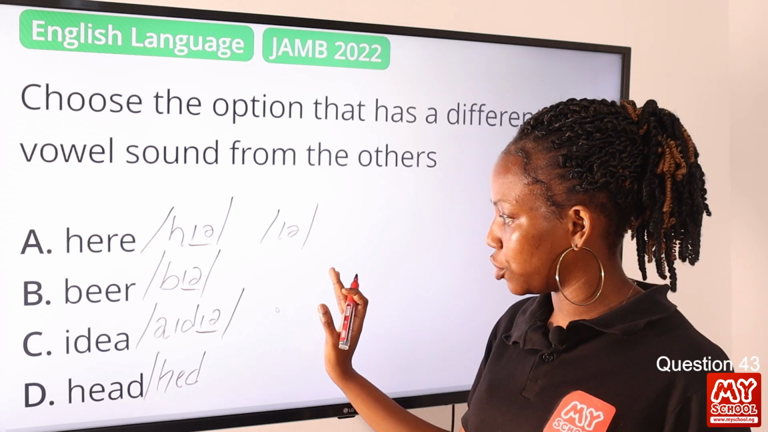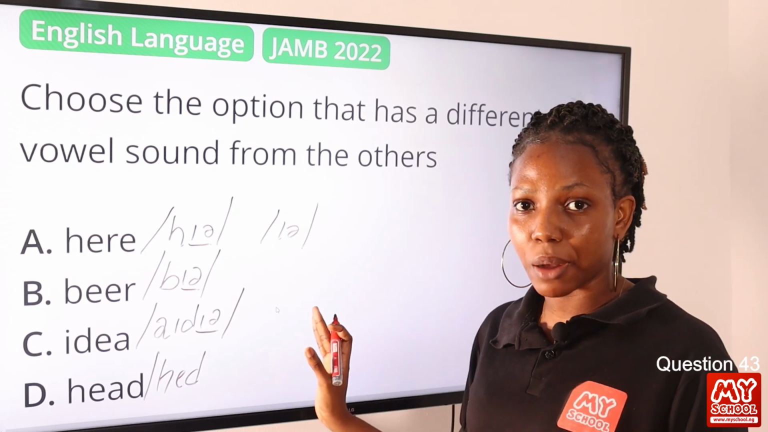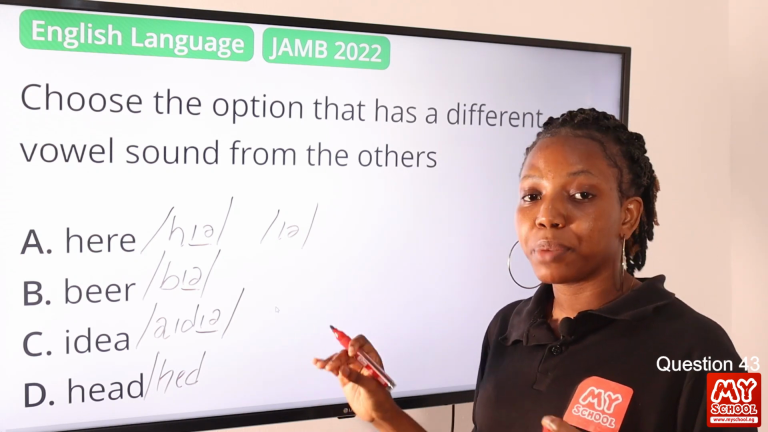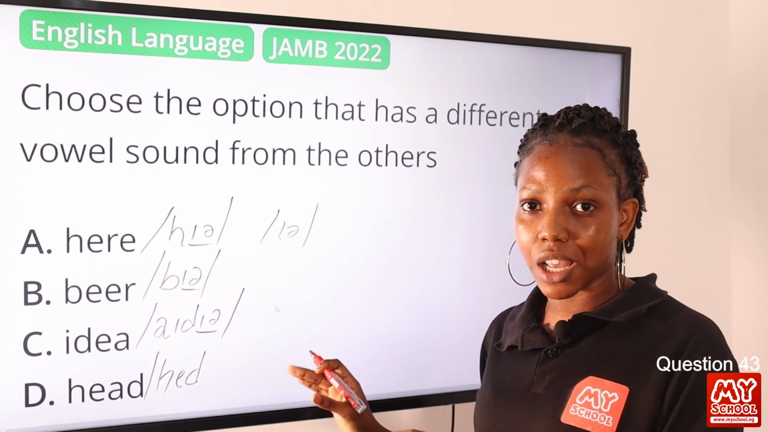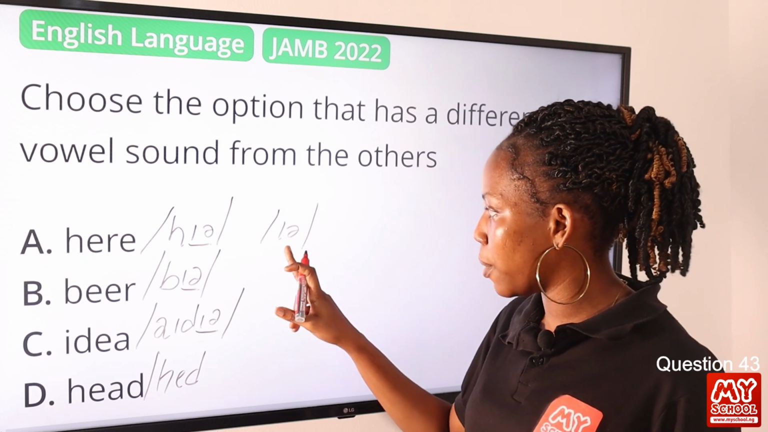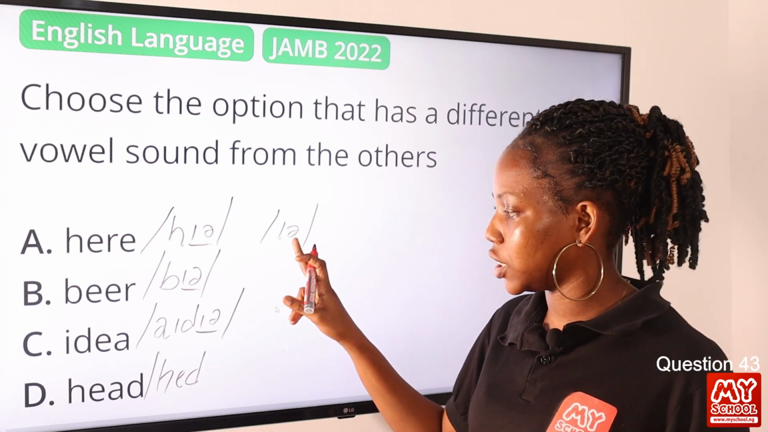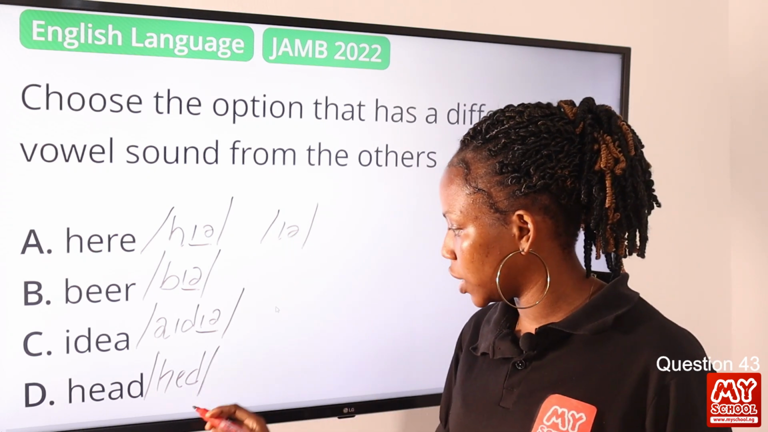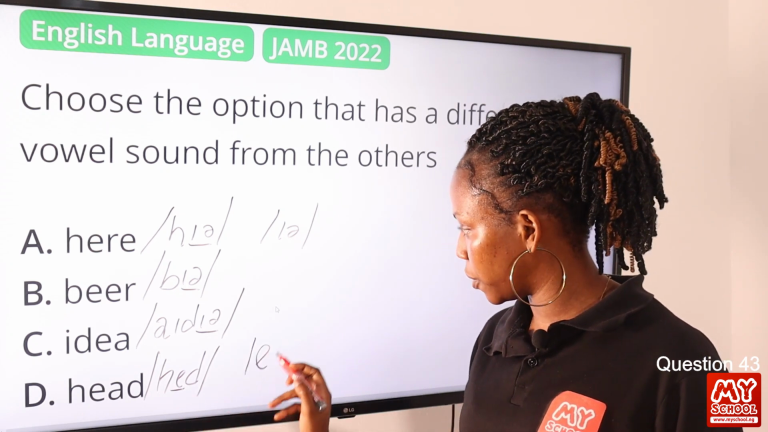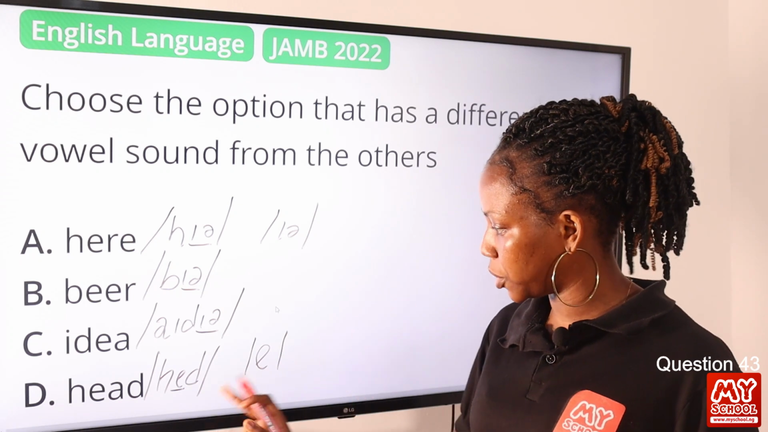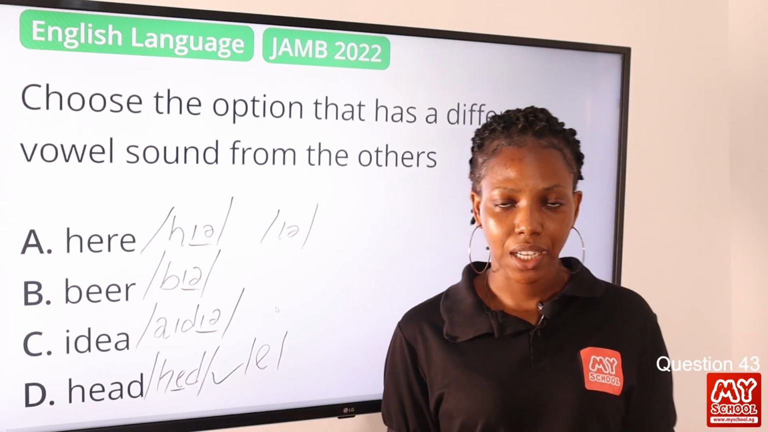So for those of you wondering what a vowel sound or a consonant sound is, please check out the video on vowel sounds and consonant sounds and get familiar with them. Okay, so this is a vowel sound, but it's classified as a diphthong. Okay, so the last one here we have a sound, which is different from this. So therefore, option D is the final answer to this question.